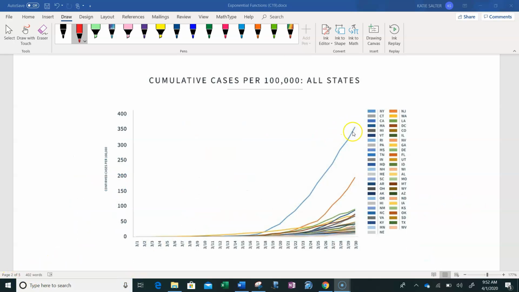So you can see New York has the most cases, where when you look right here at this orange one, this one is New Jersey, which of course they're right side by side. And it's got about half as many cases as New York. But again, they took that exponential turn a little bit closer to other people. Now, of course, these aren't perfect curves because in the real world, nothing ever falls perfectly on a line or on an exponential function. So these are the regression models that match it. But you can see where these states that did put in the sanctions of everybody staying home and kind of shutting down everything, as crazy as this is, they're not increasing as fast.